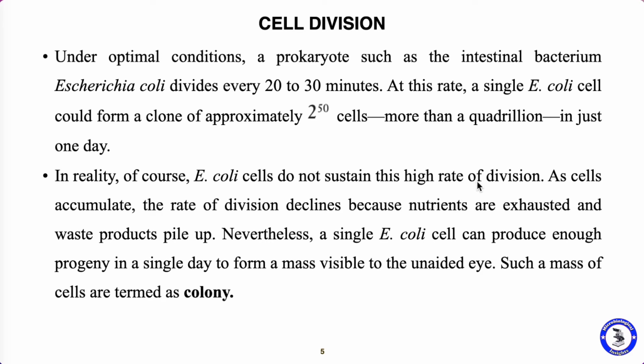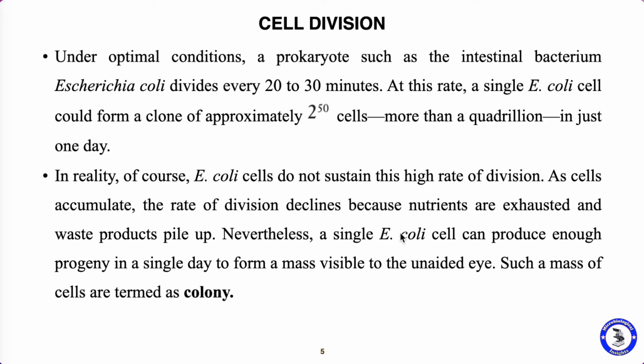What happens is, as the cells accumulate during the cell division, the rate of cell division declines because the nutrients present in that particular environment or medium are exhausted. Another important thing is the waste products getting piled up. The waste products are accumulated in the medium, but the nutrients are exhausted from the medium.